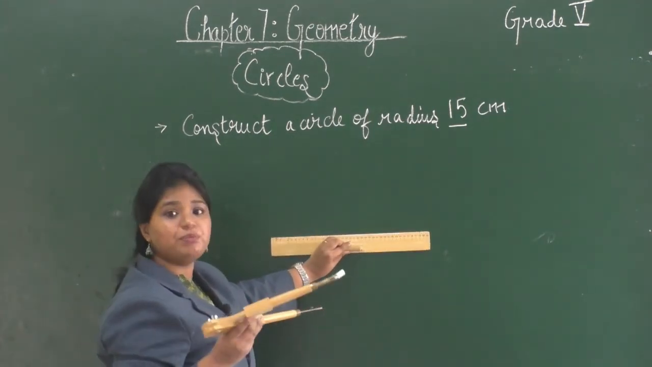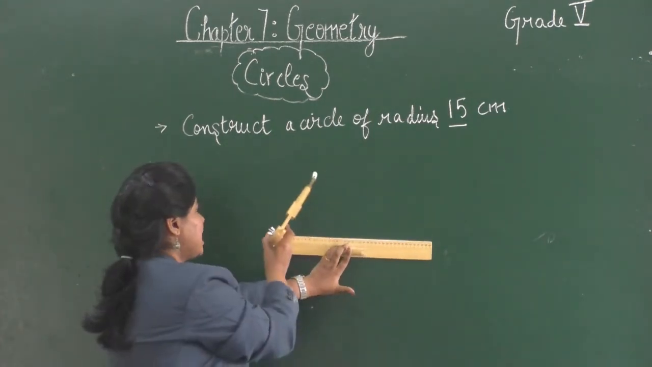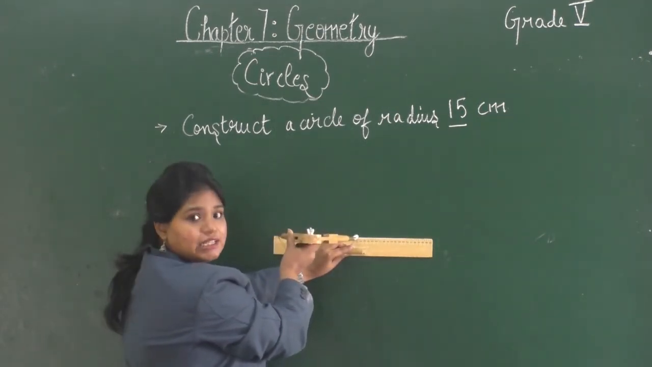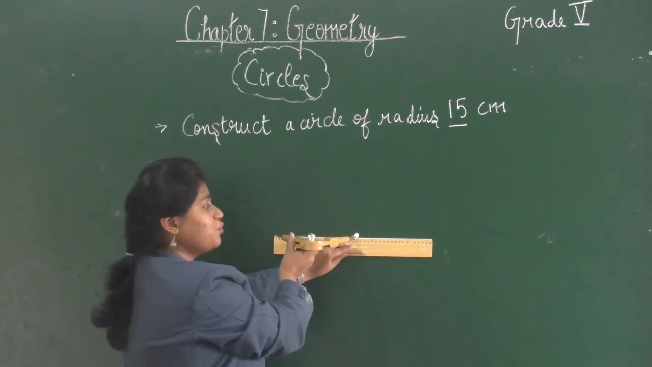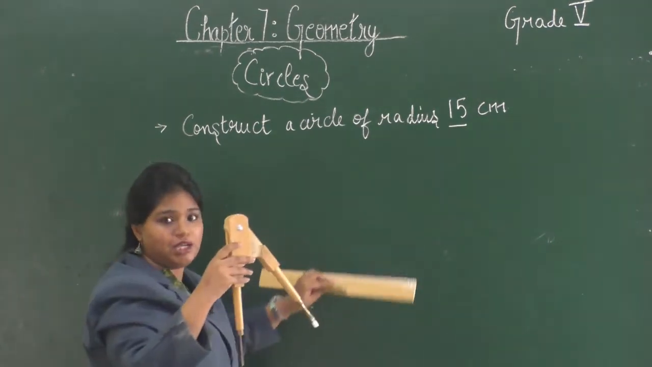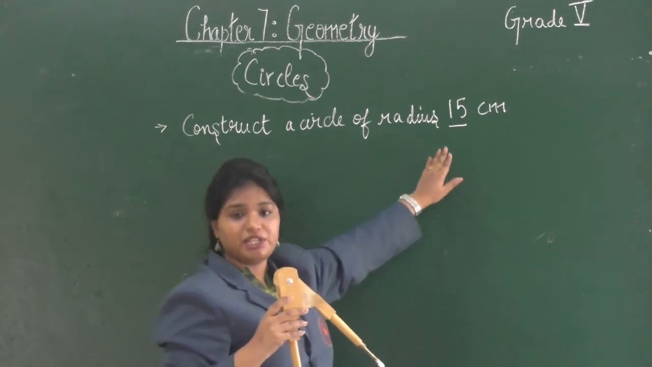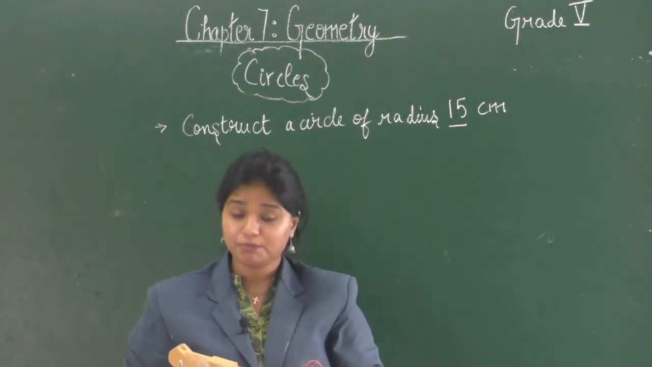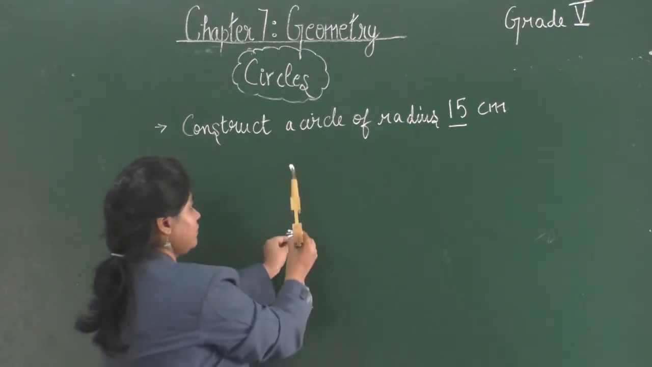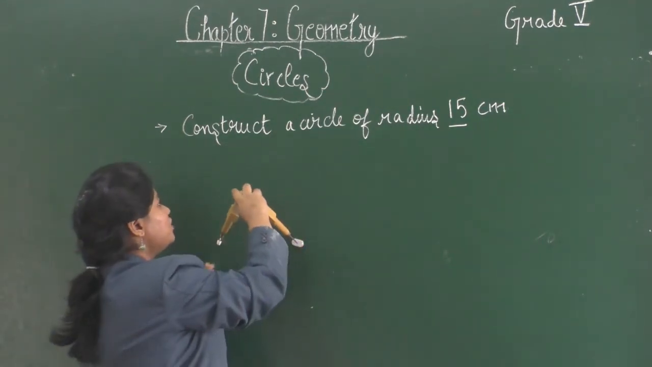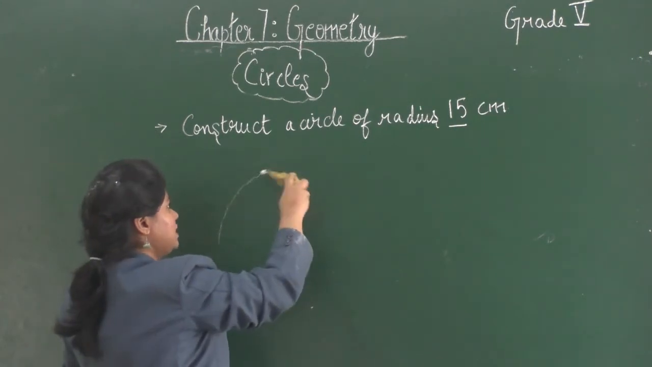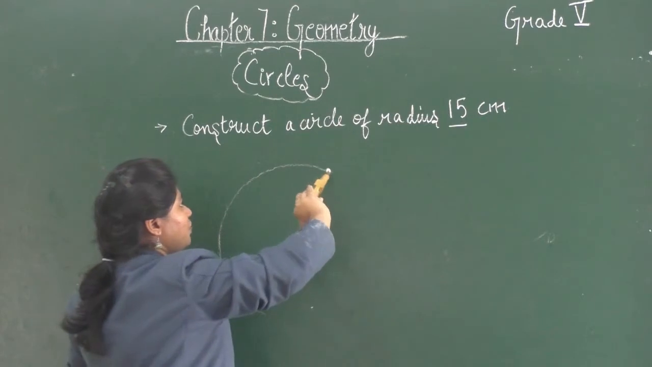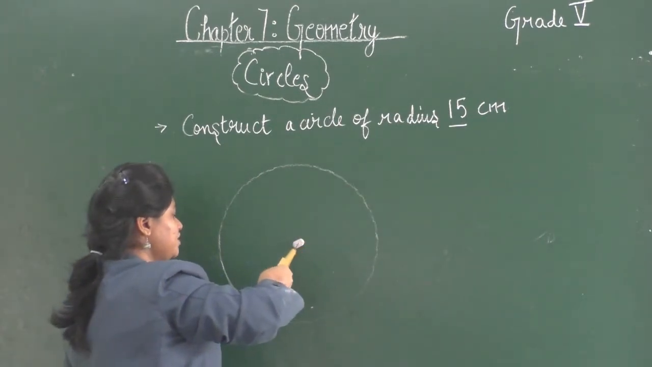and then you will place the needle of the compass at 0 and you will place the pencil at 15 centimeter on the ruler. So you have opened the compass wide apart according to the measurement given in the question. Now you will place the needle part on your notebook like this, and you will gently move the pencil like this. So when you move the pencil, a circle is formed.